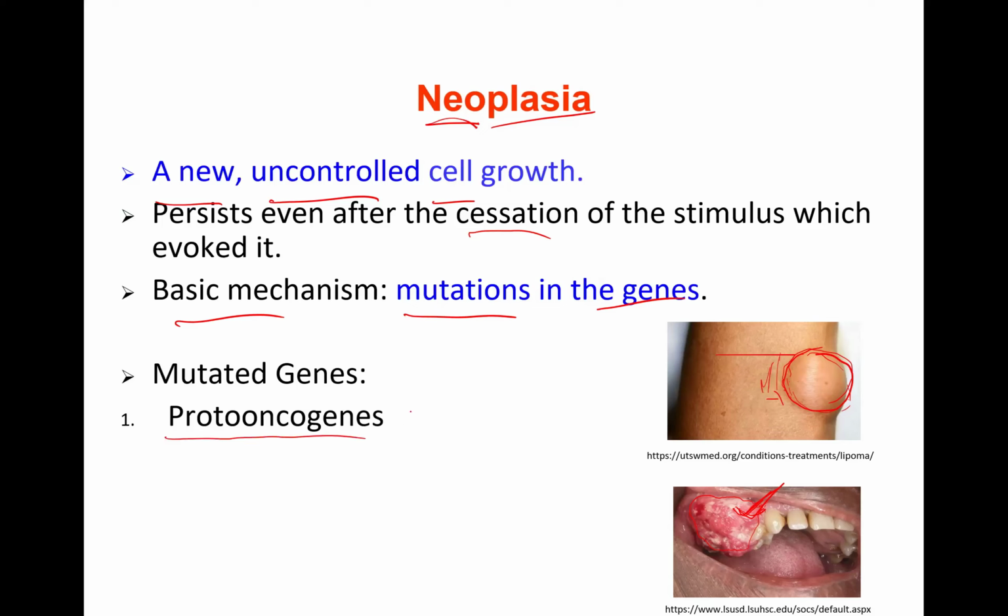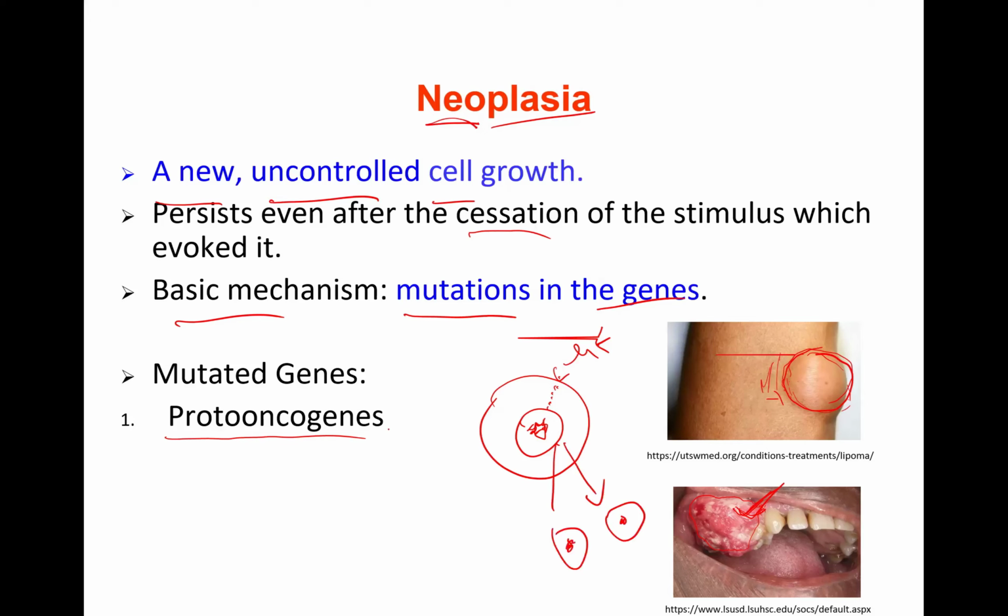Proto-oncogenes encode for the growth factors. This is the cell, this is the nucleus, and here is the growth factor receptor. Growth factors, receptors or downward signaling ultimately push the cell into the cell cycle to produce daughter cells and unlimited growth.